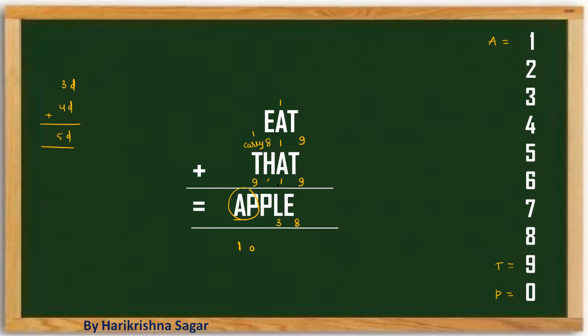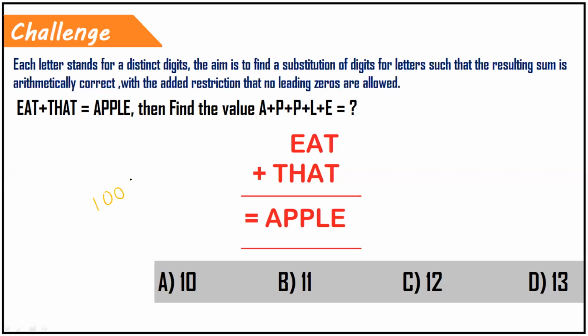What is the possibility of H? H value must be 2. Then it is going to be 10. Then everything is going to be possible. So we can say the value of this is going to be 10038.